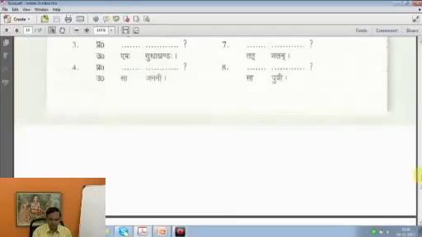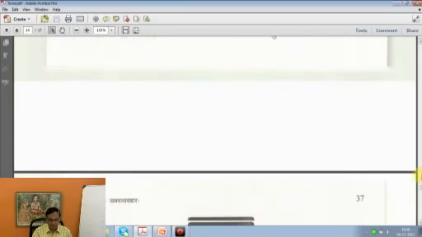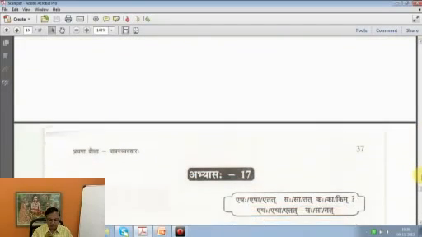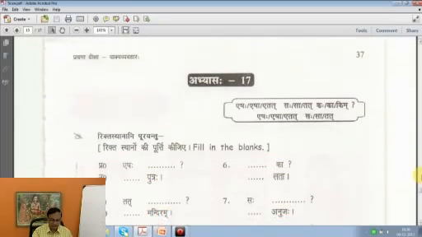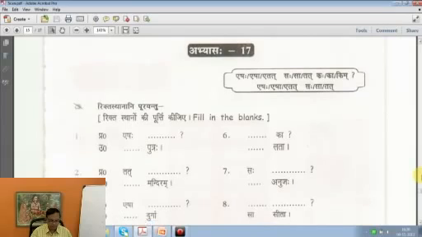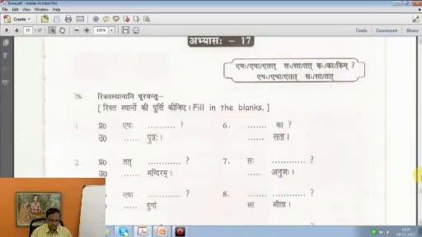Riktasthānāni pūrayantu. Again, you have to learn by way of filling up the blanks here. And the pronouns are the same, continued here, with the same type of questioning, learning. Uttara is given here. And also Prashna is half part of the question you have to fill up. Half part of the answer also you have got to fill up. Eshaha. So, what do you think would come here? In the question, Eshaha kaha.